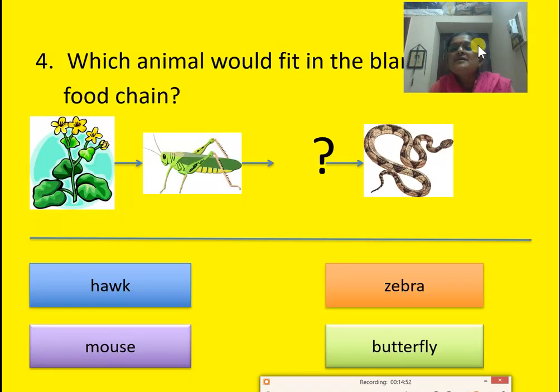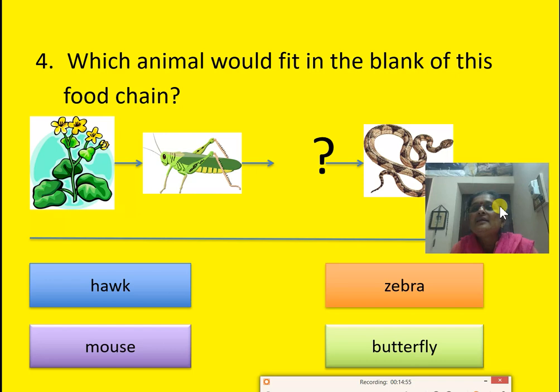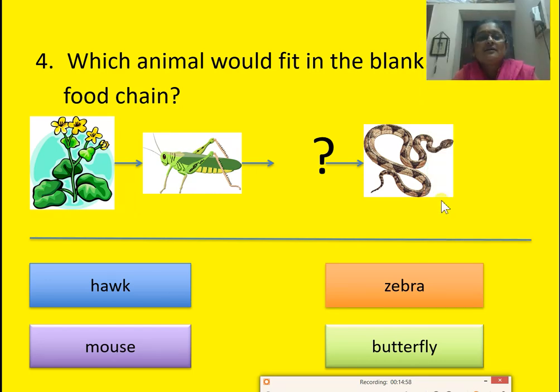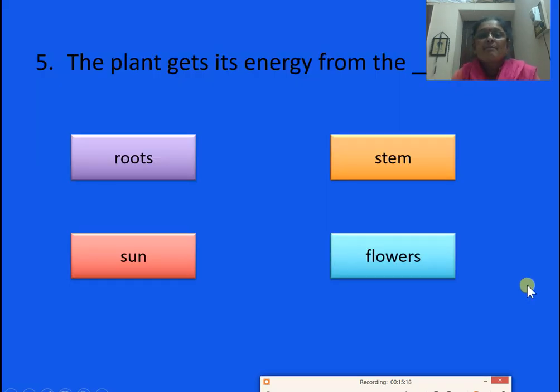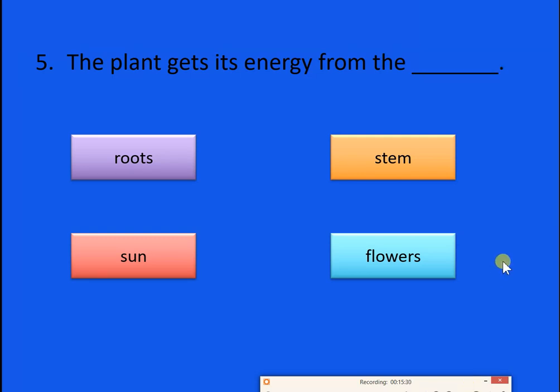Next question. Which animal would fit in the blank of this food chain? Here the plant is eaten by the grasshopper. Which one is eaten by this one, then the snake? Hawk, mouse, butterfly or zebra? Yes, mouse is the correct answer. Then coming to the next one, where does the plant get its energy from? Yes, it gets energy from the sun. Yes, it is the right answer.